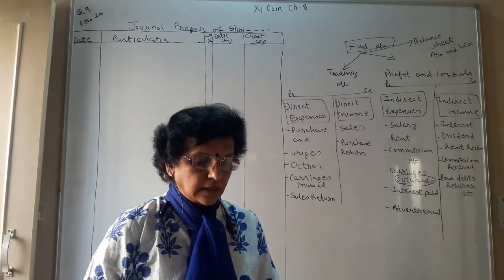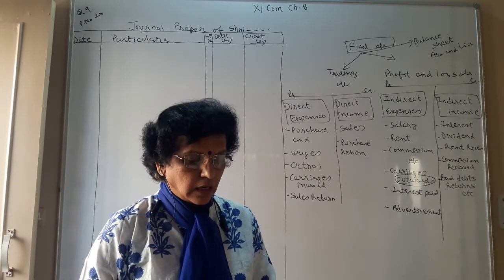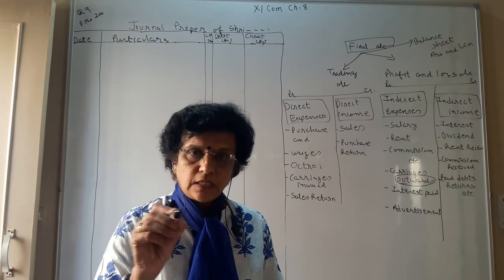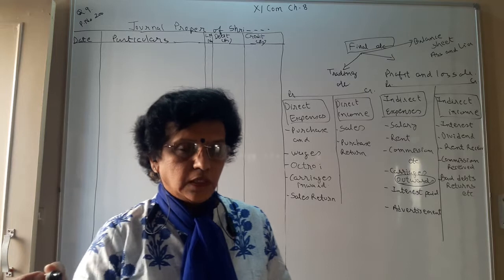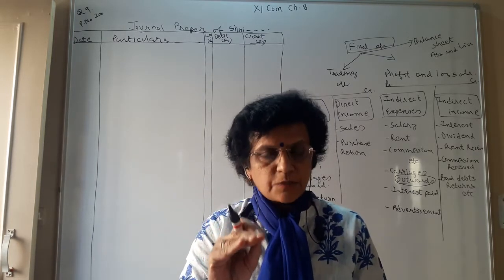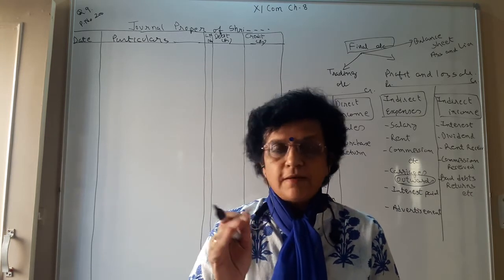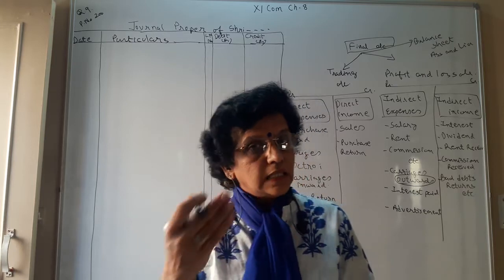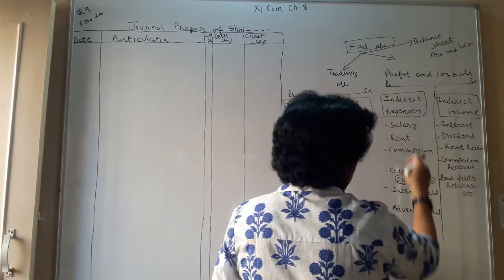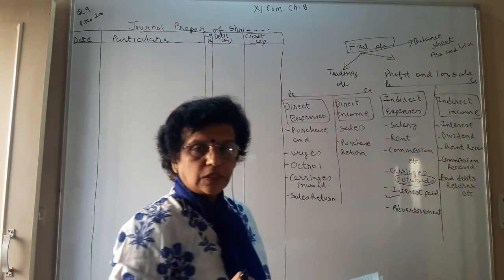The first is to prepare the journal proper to close the following accounts. The very first is the interest expense account. The word interest is common; interest may be income also, or expense also. So underline the word expense, and you can know that it is an expense. Now interest is an indirect expense, so it will go to the P&L on the debit side. So easily you can derive the journal entry.